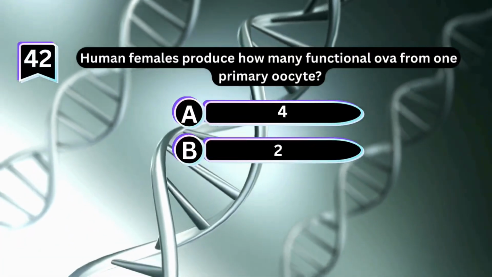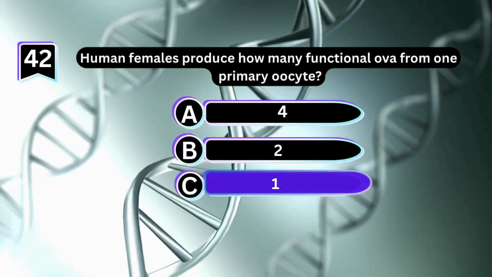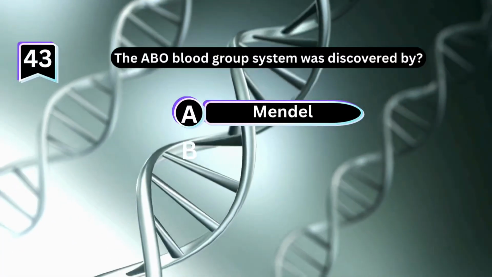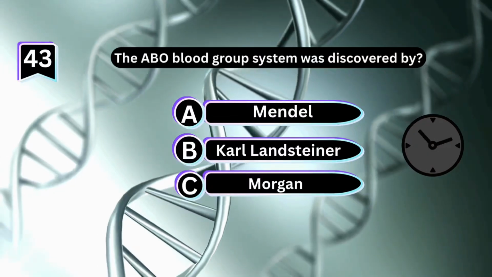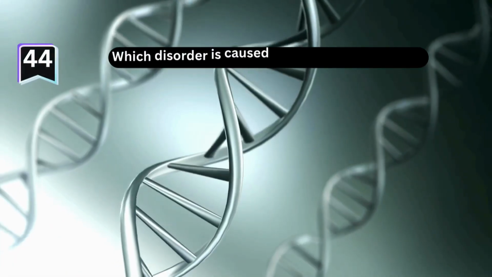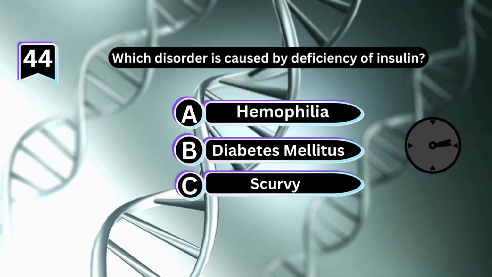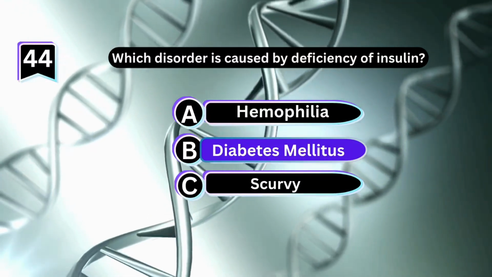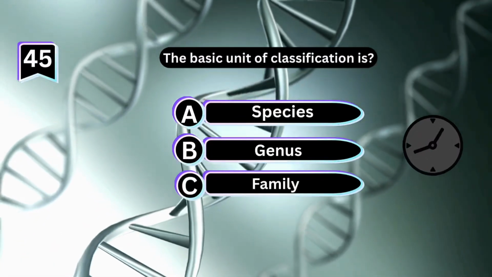The human female produces how many functional ova from one primary oocyte? The ABO blood group system was discovered by? Which disorder is caused by deficiency of insulin? The basic unit of classification is?